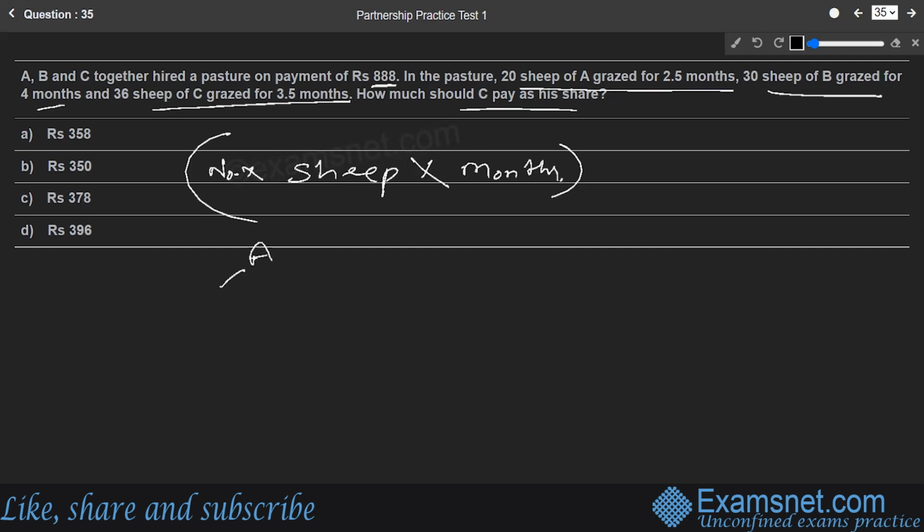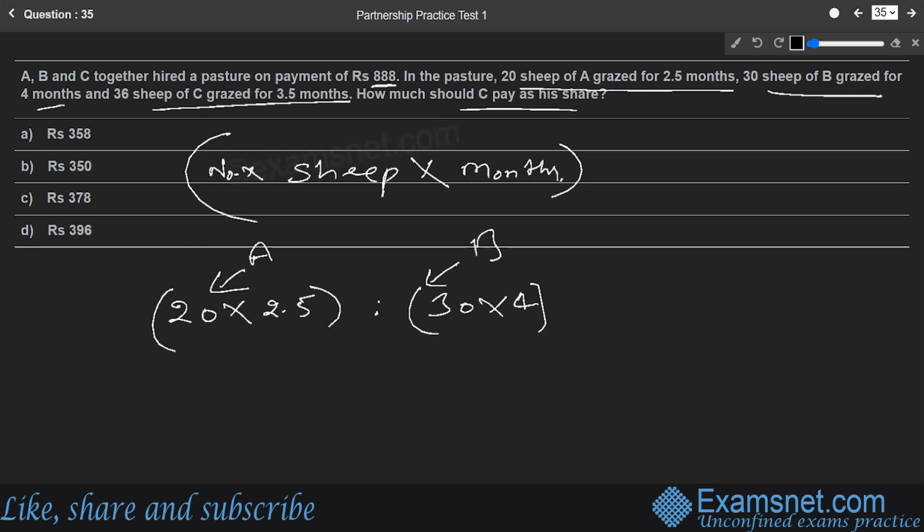For A, how many sheep does he have? He has 20, and his sheep grazed the pasture for 2.5 months, so that is 20 into 2.5. Then for B, he had 30 sheep multiplied by how many months they grazed, 4 months, so into 4.